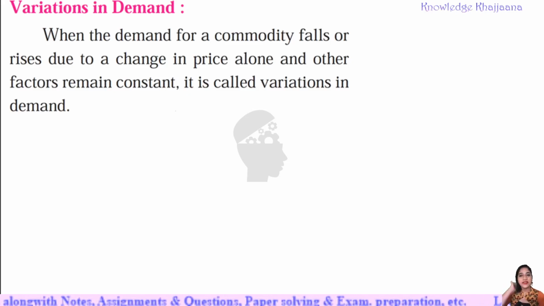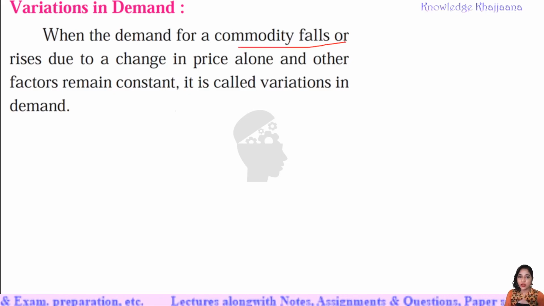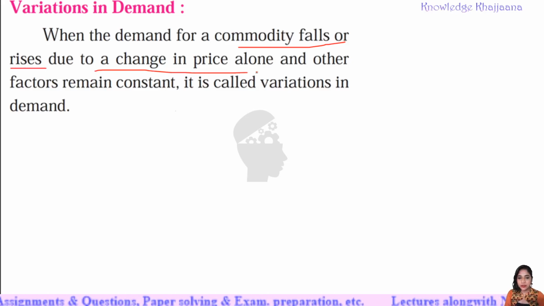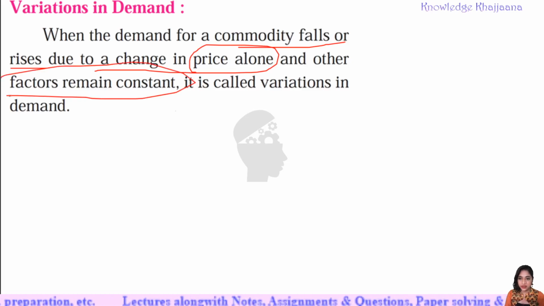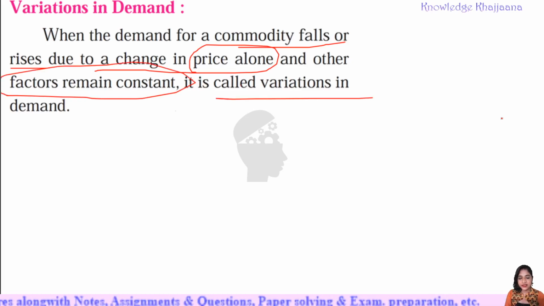Now, what is variation in demand? When the demand for a commodity falls or rises due to a change in price alone. When the demand for a commodity falls or rises only due to the change in price and other factors remain constant, then it is called variation in demand.